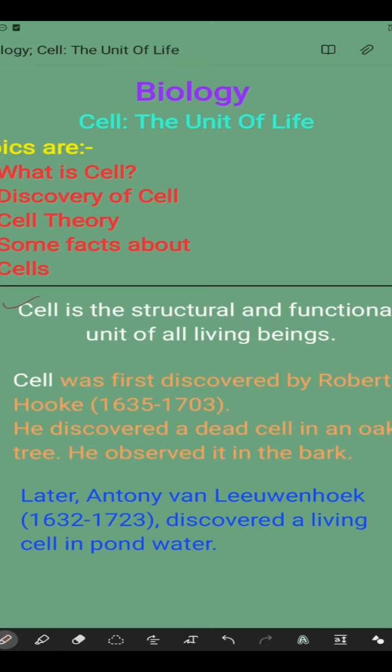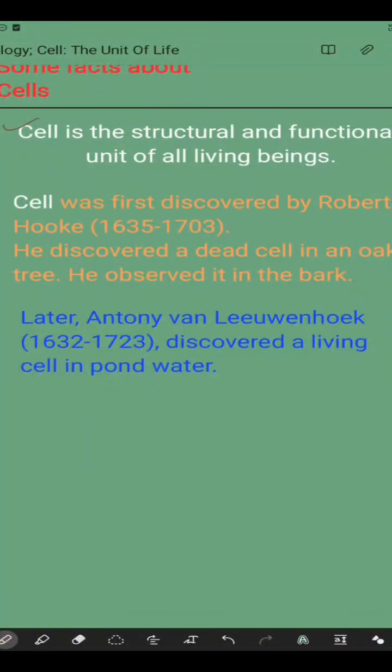Let me give you an example. You might have definitely heard about RBCs. If we are studying in class 9, we definitely know RBCs and WBCs. RBCs are red blood cells and WBCs are white blood cells. So this is also one type of cell, right? RBCs die after 120 days, and when they die, they are replaced by new cells.